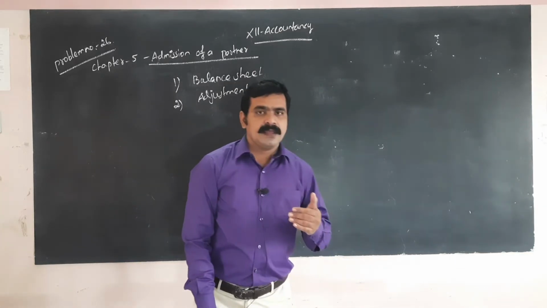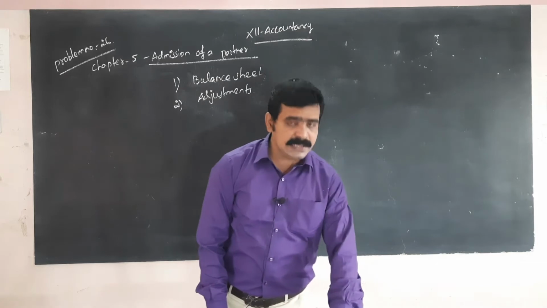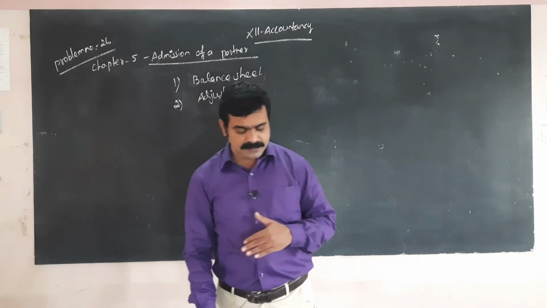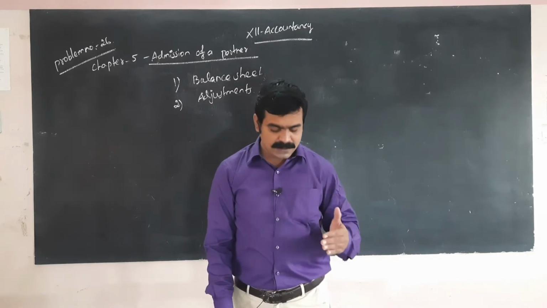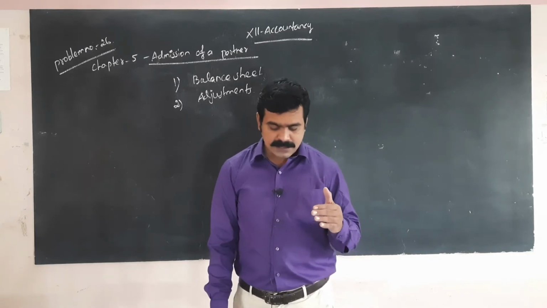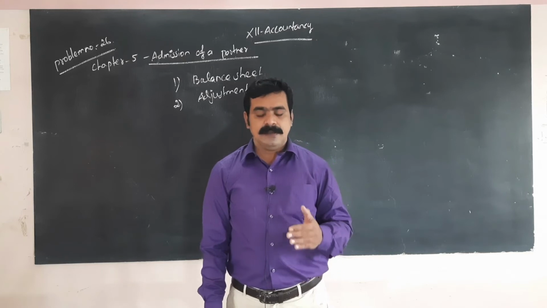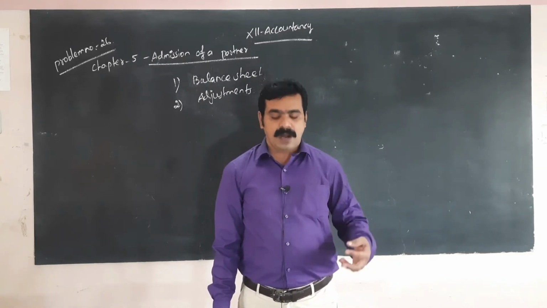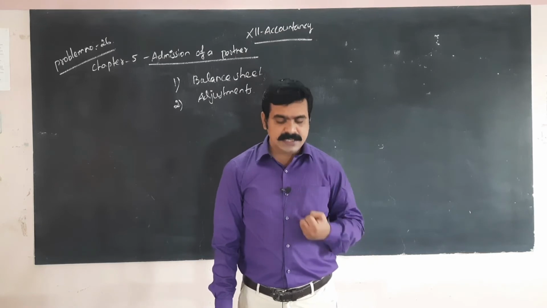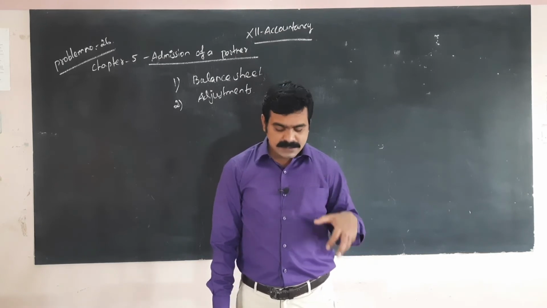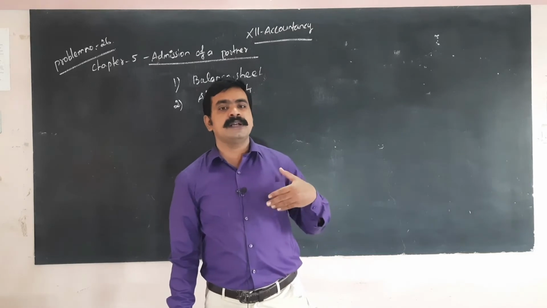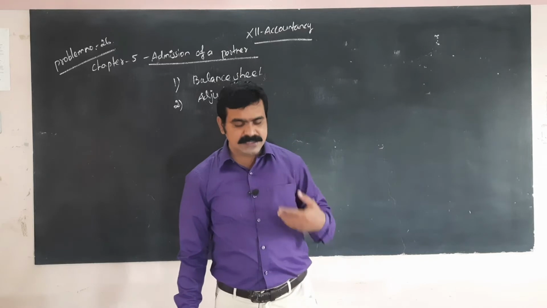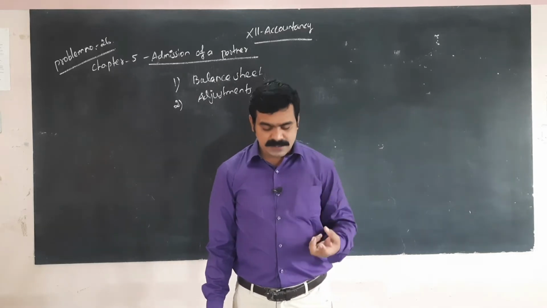For example, in problem 26, assets and liabilities are listed out: capital account, building, stock, debtors, bank, prepaid insurance, then capital account. James and Justina are partners in this capital account. Creditors 35,000. Reserve fund is given in the problem, so we have to divide it to the old partners' capital accounts. That is a very important thing in problem 26.